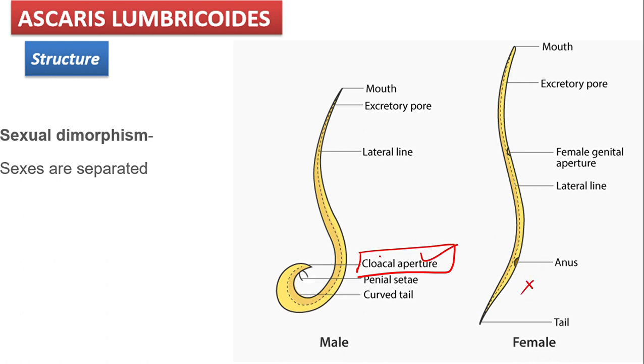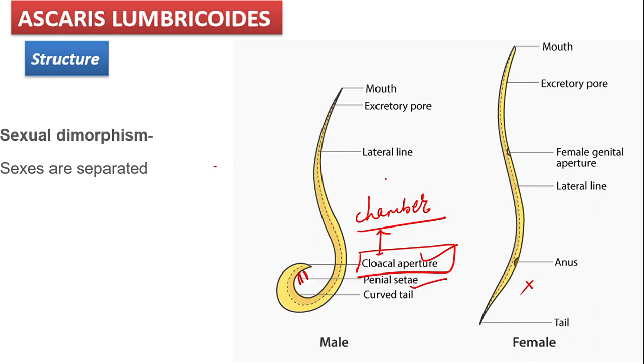Aperture, again, is an opening, and cloacal is nothing but a chamber. It is a chamber where your sperms or the excretory material will be stored, right? So that is a chamber for the collection of sperm or excretory matter. From the cloacal aperture, you have two needle-like structures coming out. We call them penile setae. These penile setae will help in copulation.